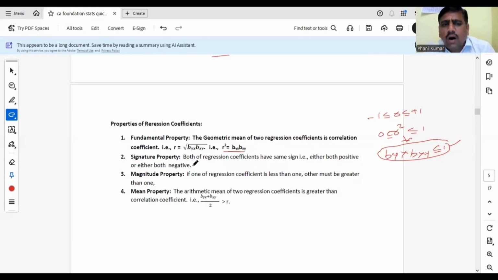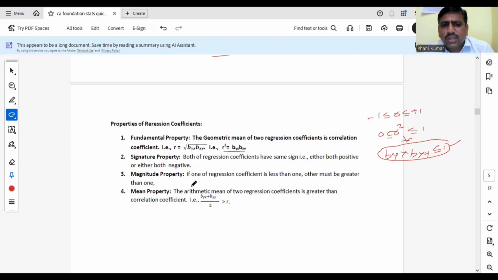Okay. Next, the regression coefficients byx, bxy and r, all the three will always have the same sign. If byx and bxy are negative, r is negative. If byx, bxy are positive, r is positive. If byx, bxy are 0, r is 0. So all the three will have the same sign. Both regression coefficients have the same sign, and the correlation coefficient will also have the same sign.